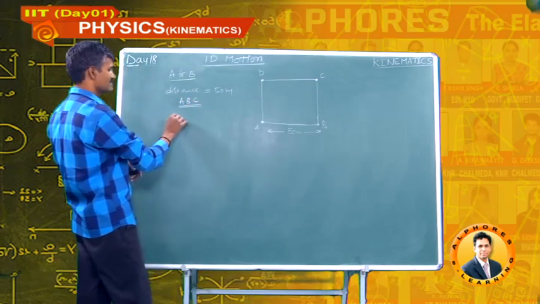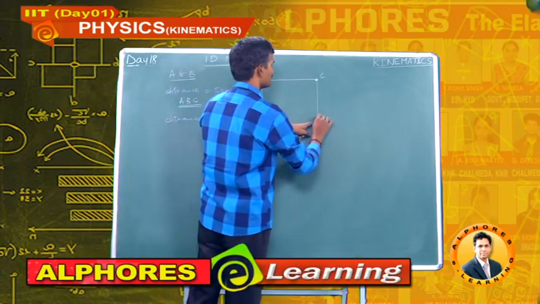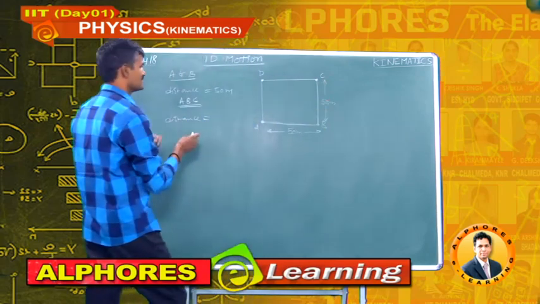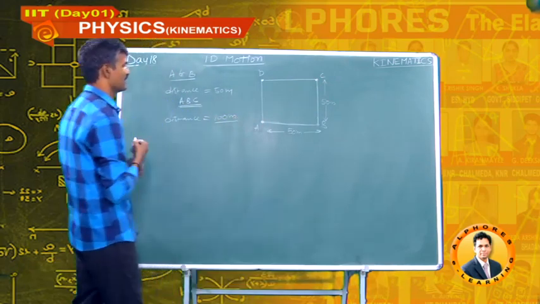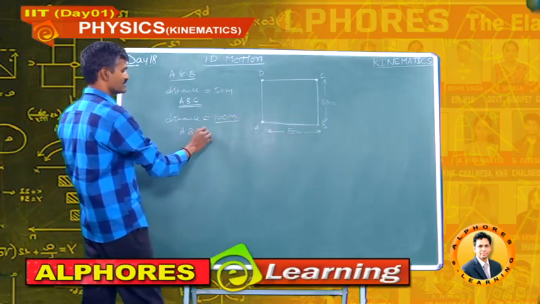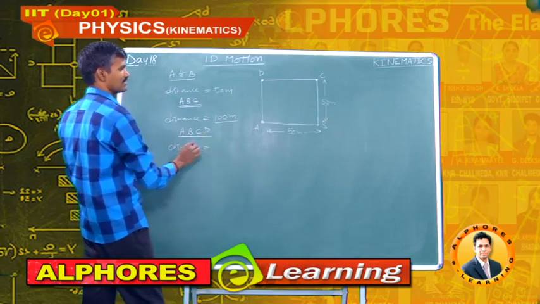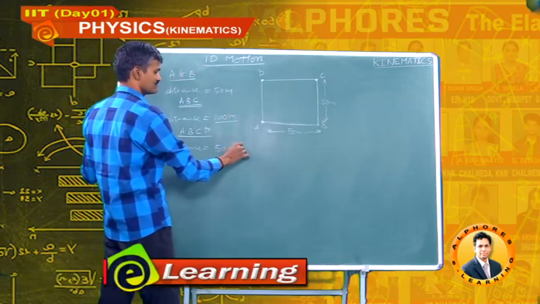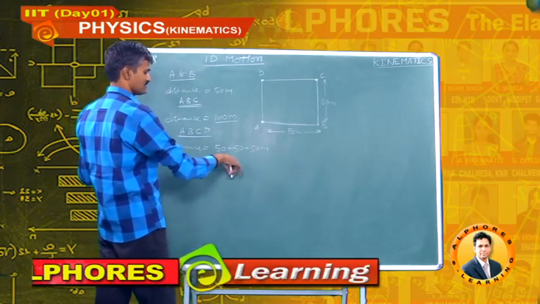If he travels from A to B and then B to C, what is the distance? Distance is the actual length. This is 50 and this is 50. So, the distance is 50 plus 50, 100 meters. If the man travels along A to B, B to C and C to D, then the distance travelled is one more 50, that is 50 plus 50 plus 50, 150 meters.